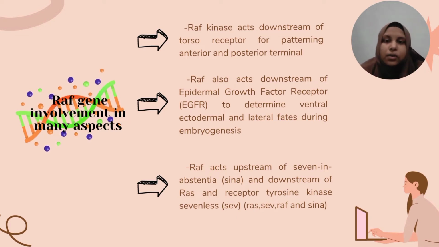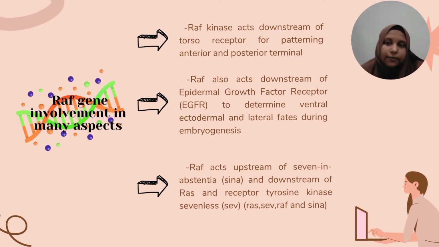RAF plays many roles in organism development, especially in Drosophila. RAF acts downstream of the dorsal receptor for patterning anterior and posterior terminal, meaning that this gene is located downstream of the dorsal receptor and is activated together, leading to the transcriptional activation of zygotic genes. Other than that, it also acts downstream of EGFR to determine ventral, ectodermal, and lateral fates during embryogenesis, which means it is located downstream of the EGF receptor to determine the ventral fate of ectoderm in the embryo.